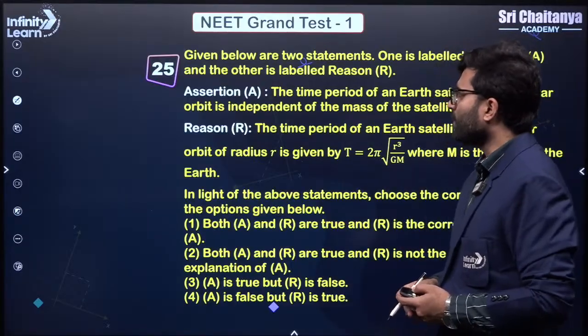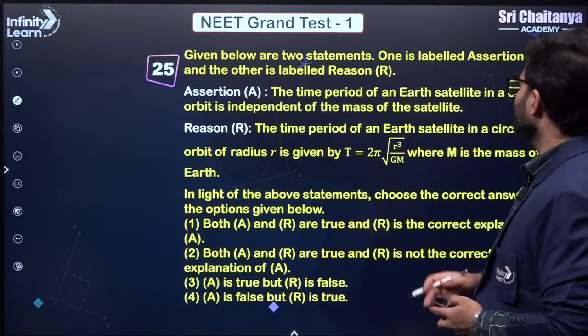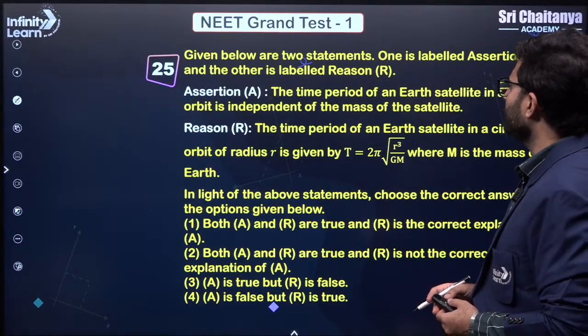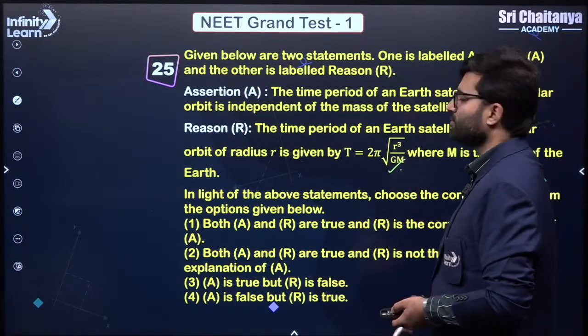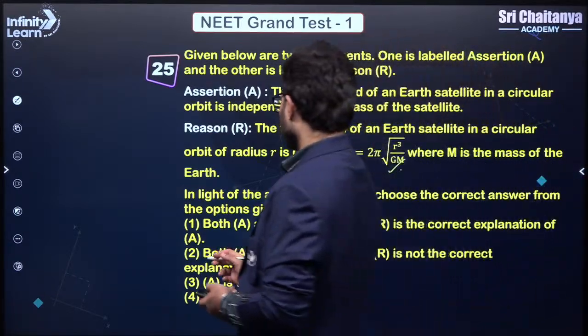Okay, so I'll move fast a little bit now. Time period of an Earth satellite in a circular orbit is independent of the mass of the satellite. That is correct, because this is the mass where m is the mass of the Earth. Clear?